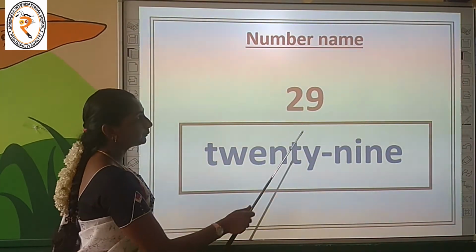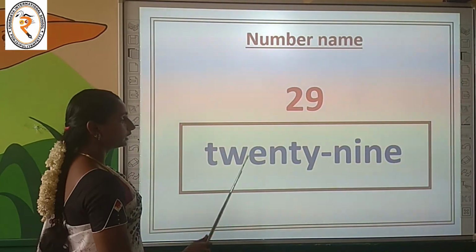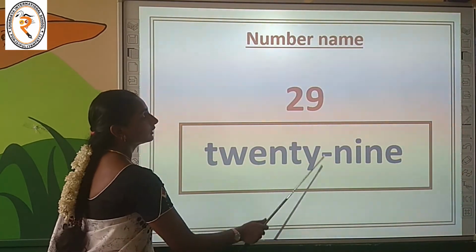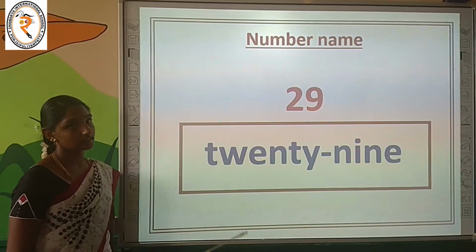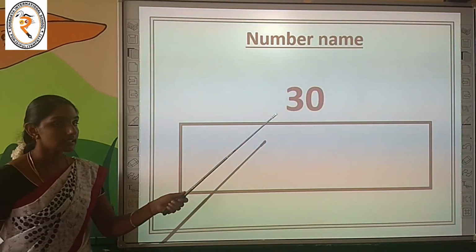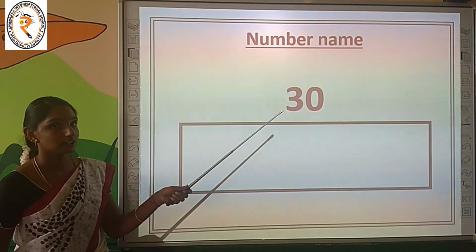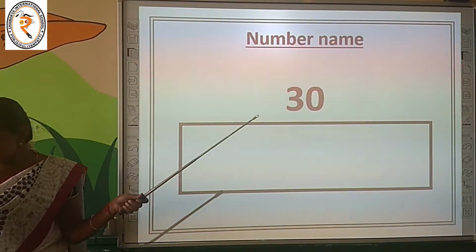T-W-E-N-T-Y, 20. N-I-N-E, 9. T-W-E-N-T-Y, 20. N-I-N-E, 9. That is 29. The last number, what is it? Can you guess and tell me? Yes, this is number 30. Shall we learn the number name for it? Come on.